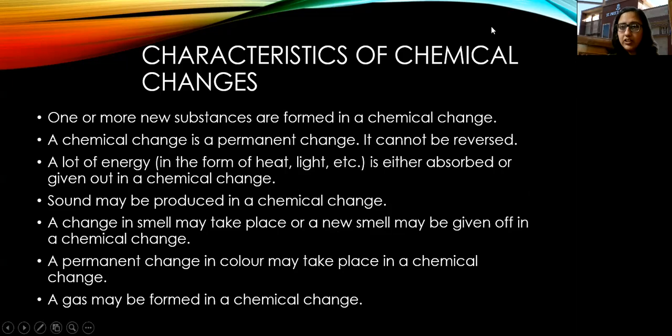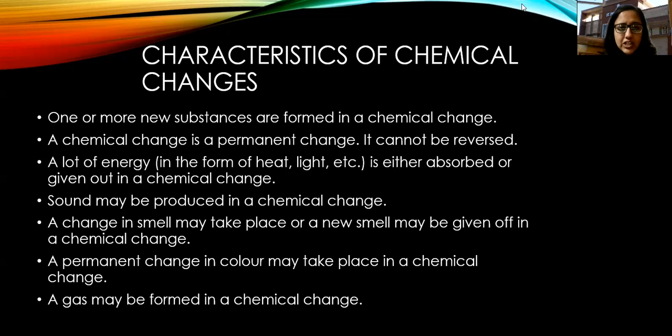Then characteristics. I have already shared these characteristics with you in the previous class. So once again we will look at these. First one is one or more new substances are formed in a chemical change. Okay, so this is the basic difference between the two types of changes, physical and chemical. That in physical change, no new substance is formed, only the shape, size, color, it may vary, but one or more than one new substances are formed in a chemical change.